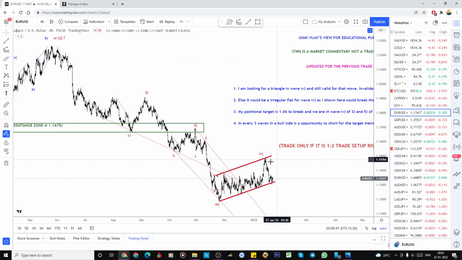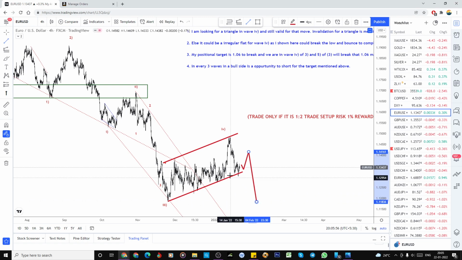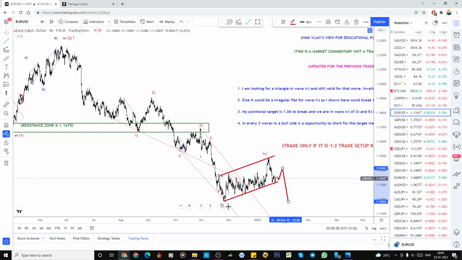Same plan, right? Whether this is the end, we can expect three-way structures to the upper side and again one more downside. So then this will become W, this will become X, and the five-way structure could be A, or it can be a five-way structure from here, again one more low.